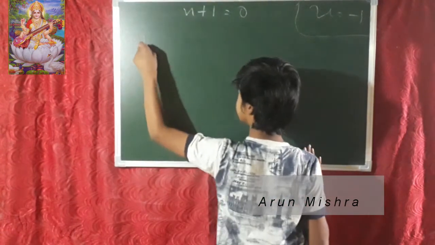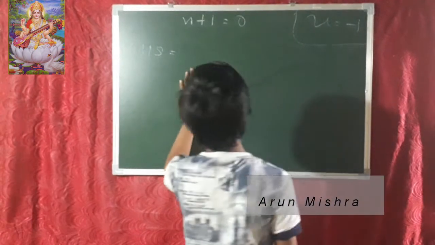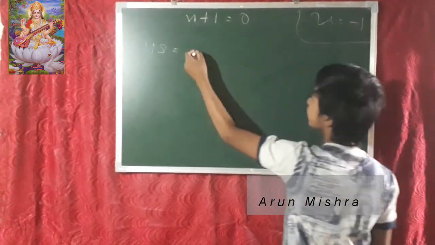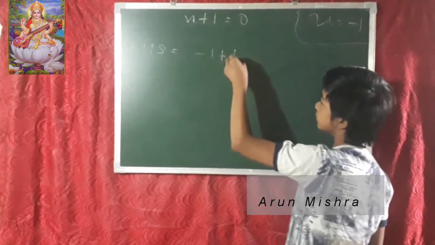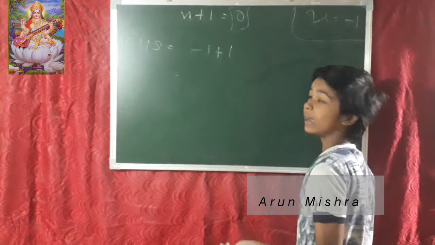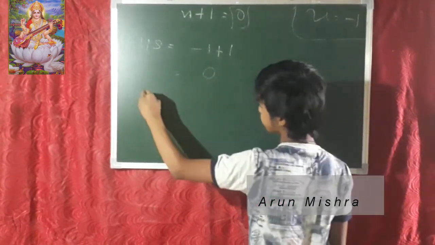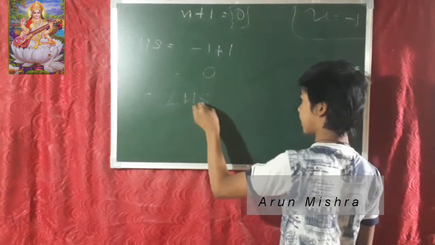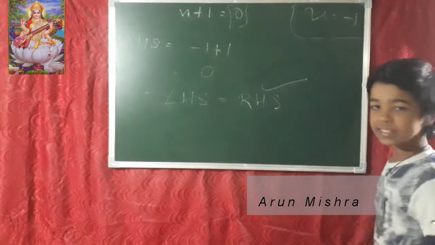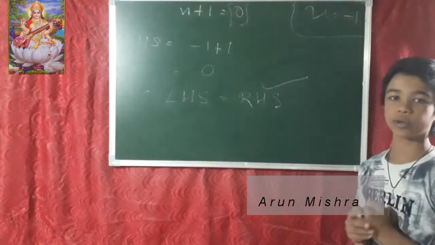So write LHS. So what is LHS? Now we are writing LHS, and in x's place we have to write minus 1 plus 1. We do not write the RHS because we are finding whether our answer is correct or not. Minus and plus cancel, 0 is our answer, and LHS and RHS are both equal. The answer is right, the equation answer is right. So let's move to our third number question.